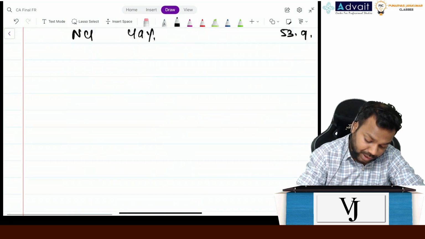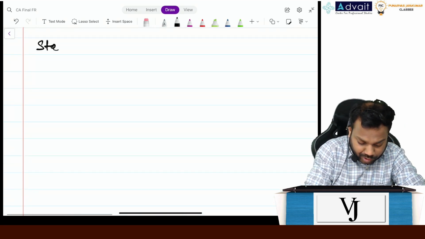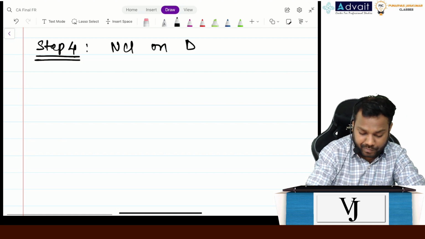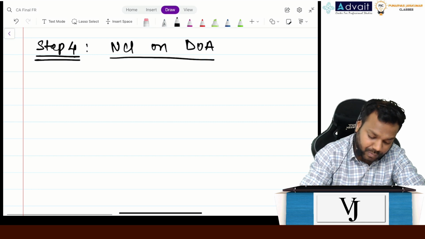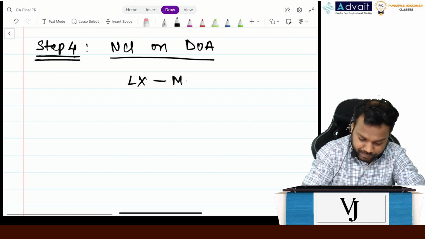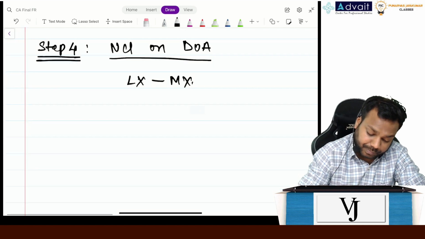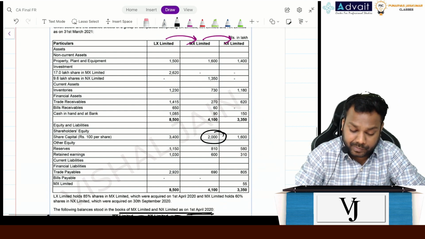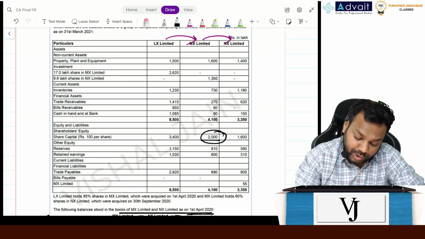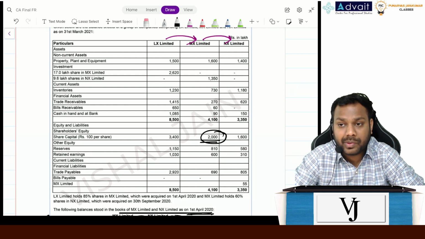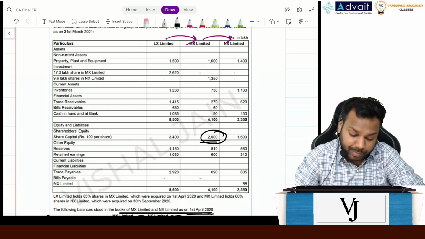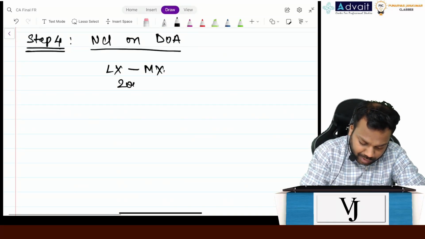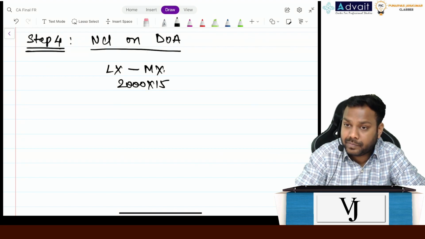This one was step number 4. Now step number 5. Let's calculate NCI first. How many shares? Total number of shares of MX is how much? 2000, right? 15% is not held by the parent LX, that is, 15% is NCI. So 2000 multiplied by 15% is NCI, right?